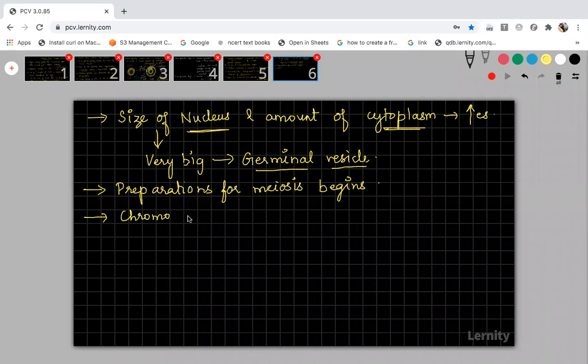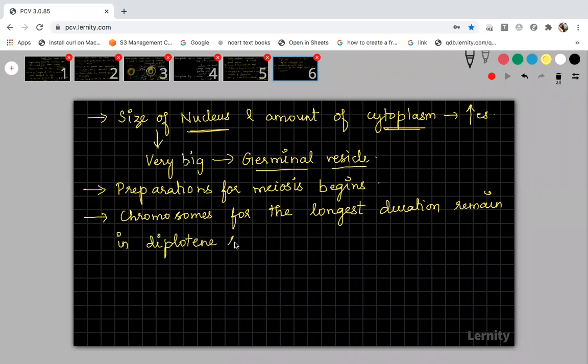The chromosomes for the longest duration, already in cell cycle and cell division, you would have studied about the diplotene stage. So the chromosomes for the longest duration remain in the diplotene stage in the primary oocyte. And next, what else happens inside the nucleus? Due to uncoiling of DNA, transverse loops will develop, and the chromosomes are called Lampbrush chromosomes.